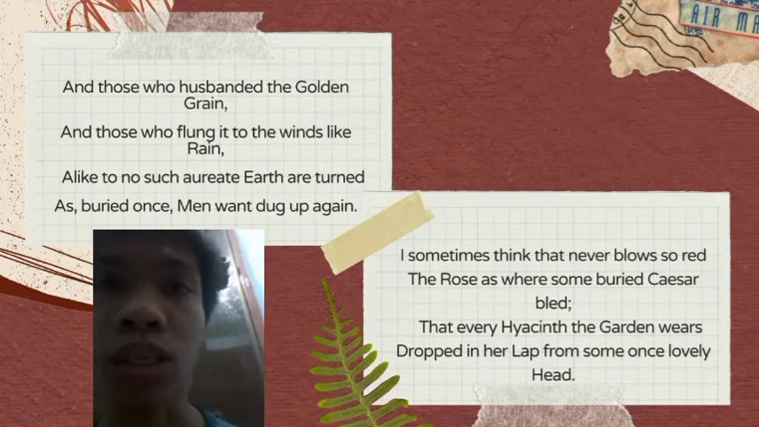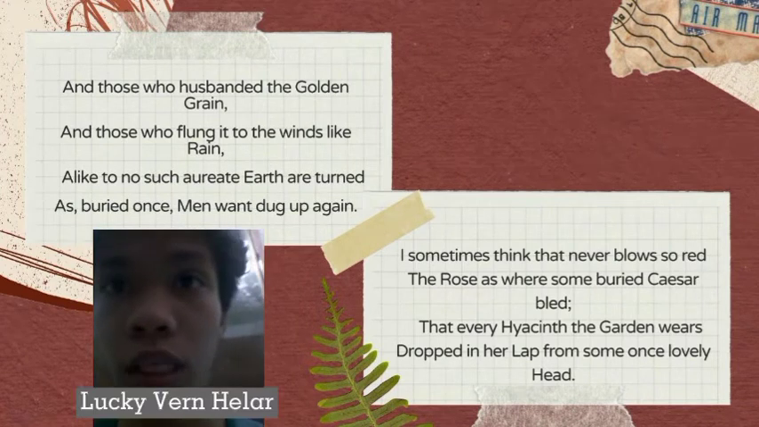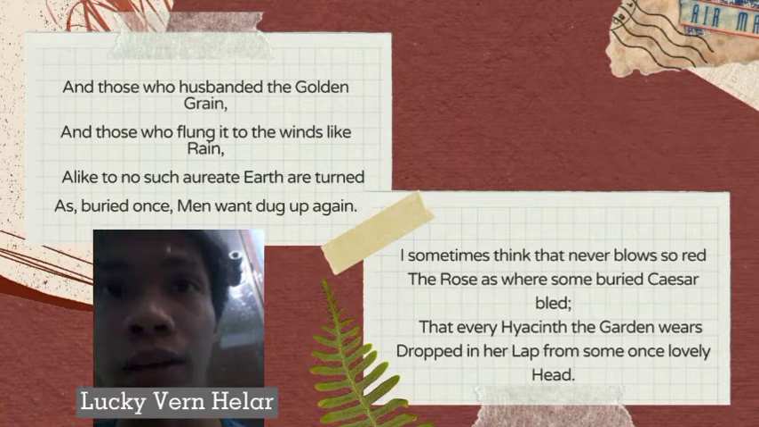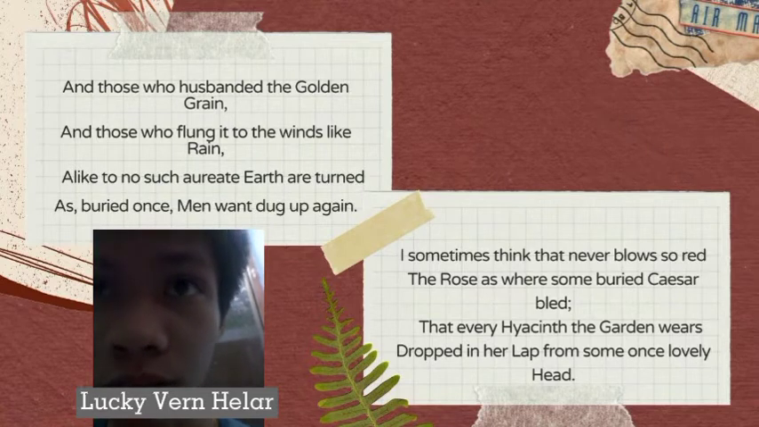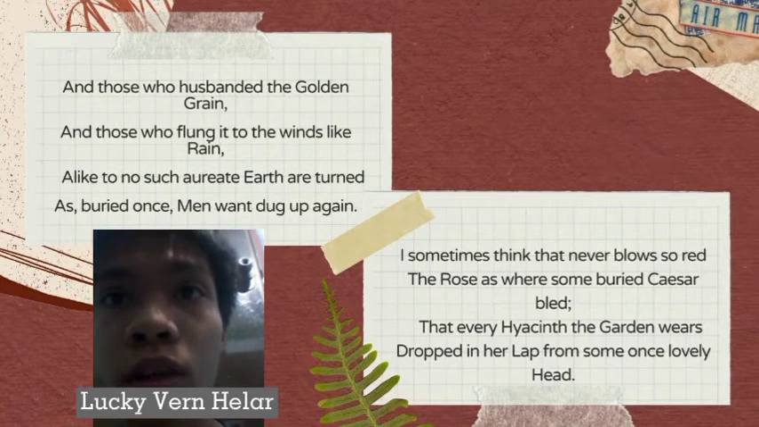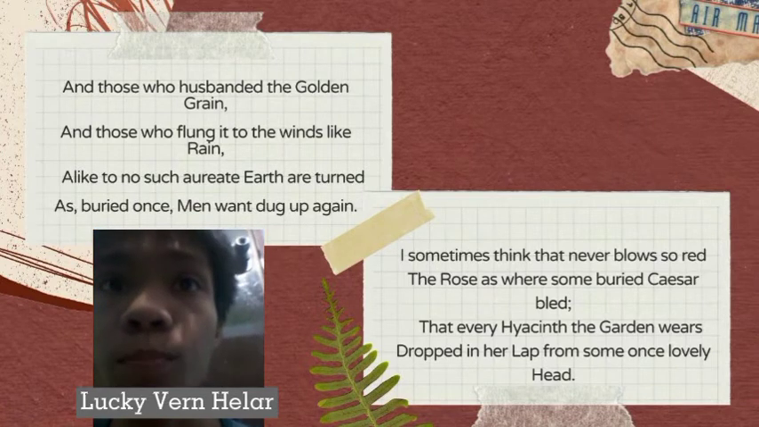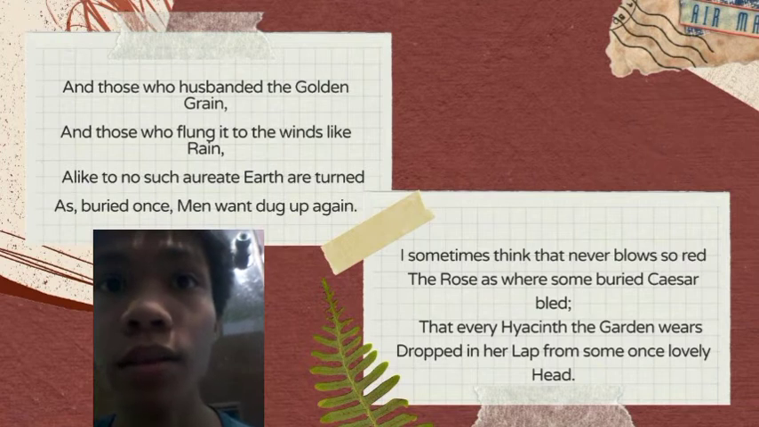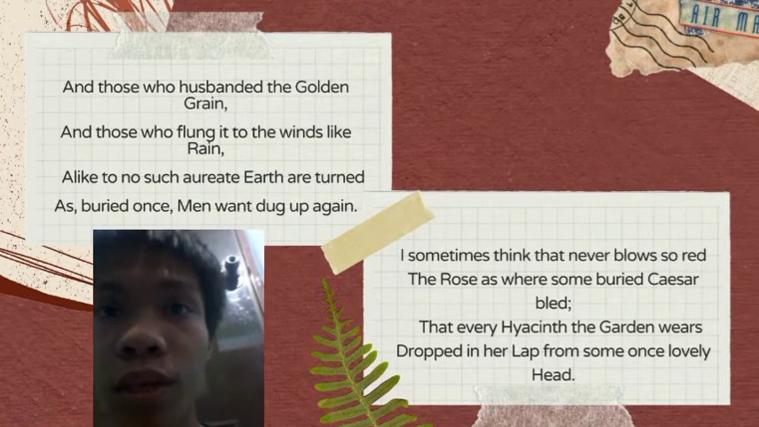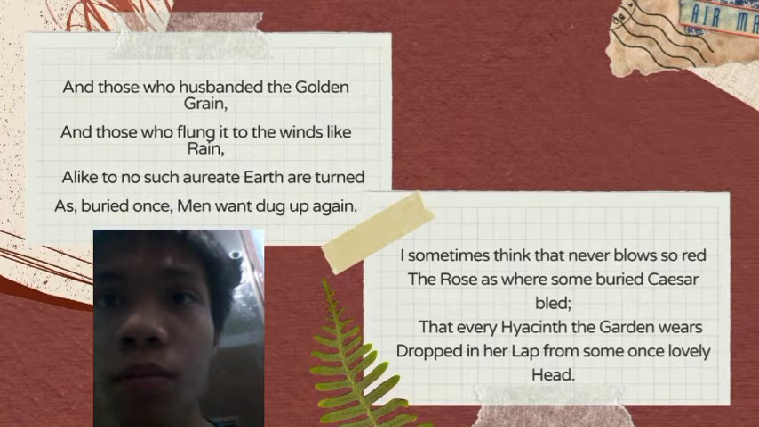First, let's go to quatrain 19. I sometimes think that never blows so red the rose as where some buried Caesar bled, that every hyacinth the garden wears dropped in her lap from some once lovely head. A poetic notion that the redness of a rose is derived from the blood of someone slaughtered, King Caesar, who died on the spot where it grows. That every hyacinth marks the spot where some beauty died.